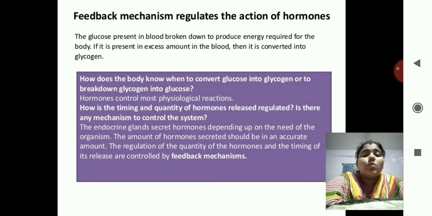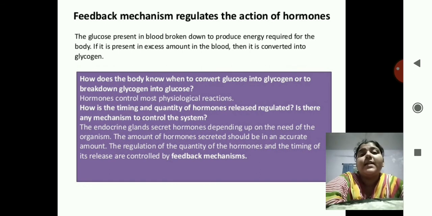Okay, so there's a mechanism in our body which regulates the hormones. There's a feedback mechanism. Feedback means what? The gland secretes the hormone to a certain organ. Does it keep on secreting the hormone? No, at some point the organ says, okay, I'm done with this hormone, now I don't want this hormone, I want to stop this secretion.